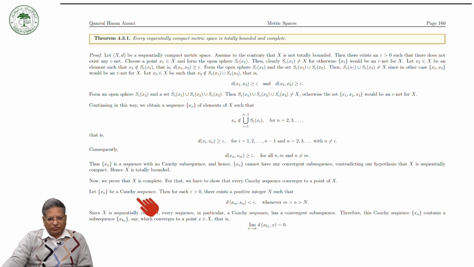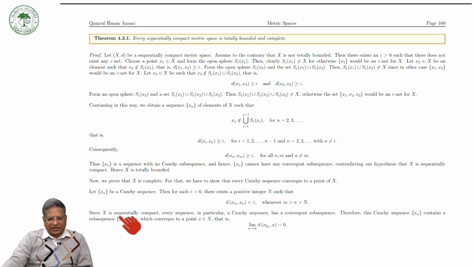Then by the definition of a Cauchy sequence, for every epsilon positive, there exists a positive integer N such that d(xm, xn) is less than epsilon whenever m and n are greater than N.